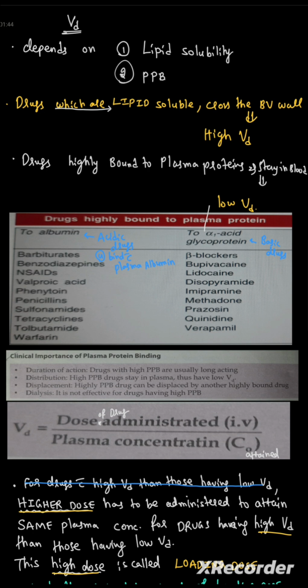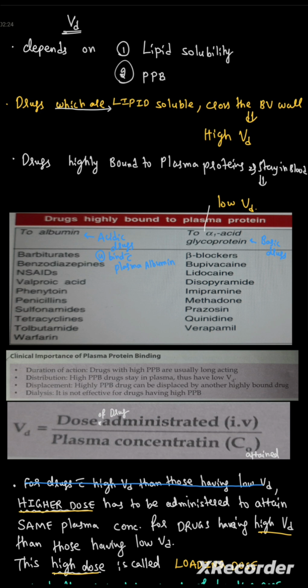And acidic drugs usually bind with the plasma albumin. Now, the basic drugs usually bind with the alpha-1 acid glycoproteins, which include beta blockers, bupivacaine, lidocaine, disopyramide, imipramine, methadone, prazosin, quinidine, and verapamil.